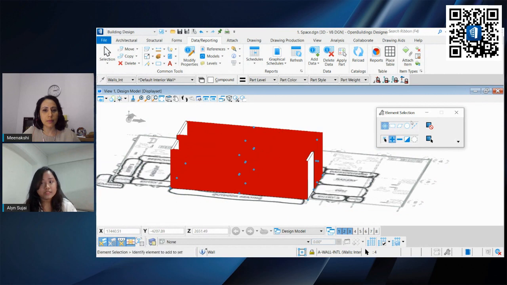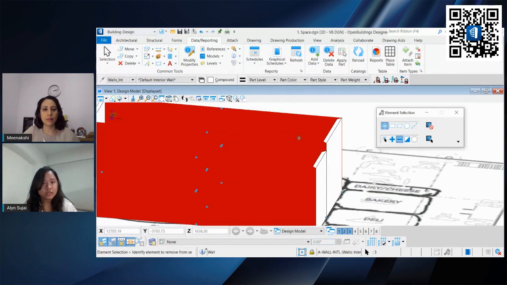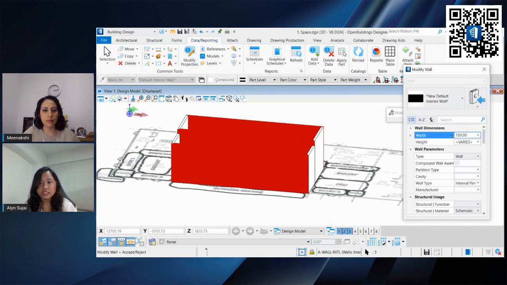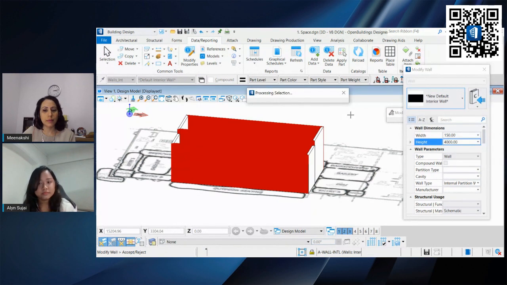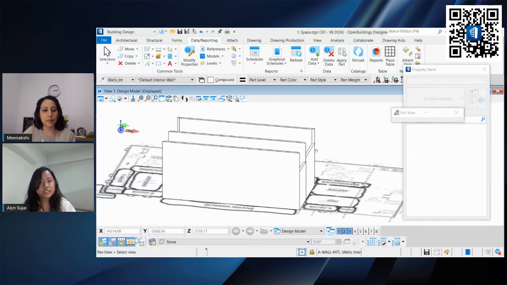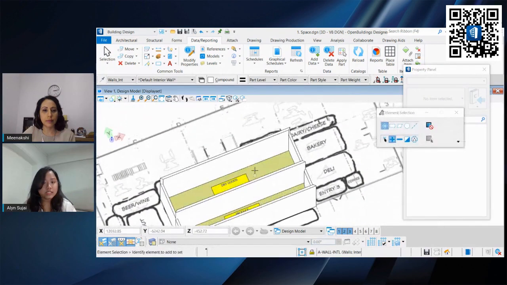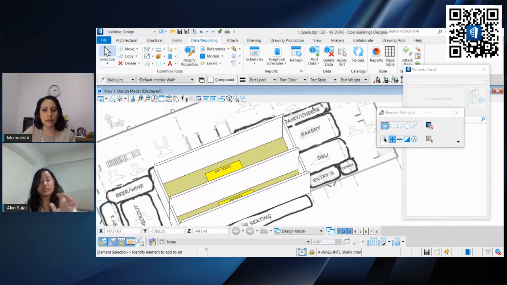We can use the element selection to add, subtract, invert, or clear all of our selection. From here, we can go to modify properties and change the dimensions accordingly. So this is 4000. This makes it easier for us to modify what we selected, so that we select only the ones that we need.